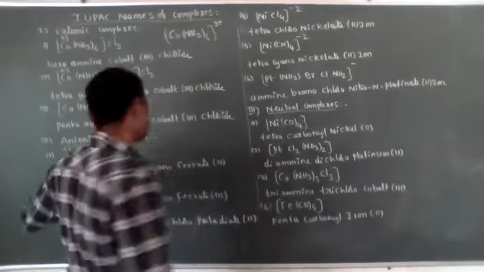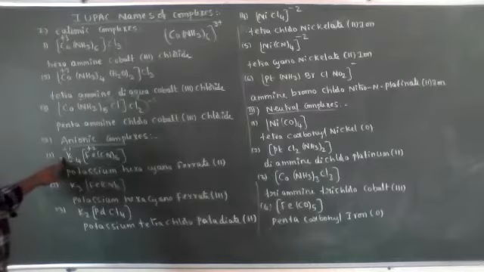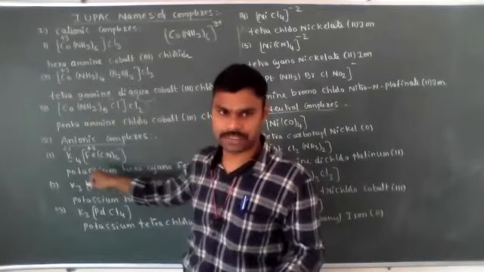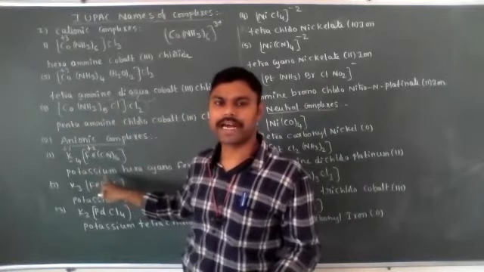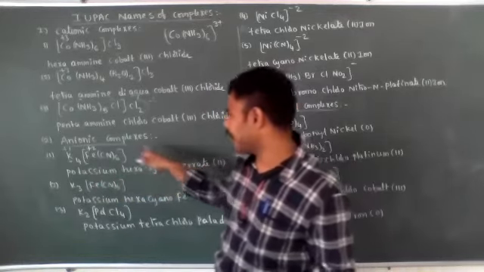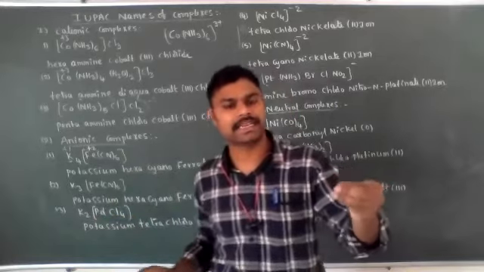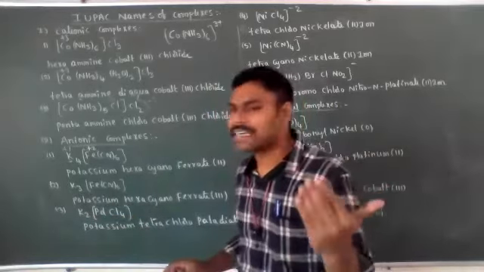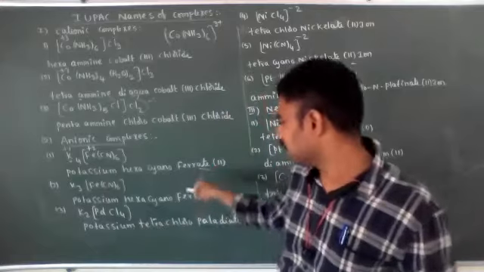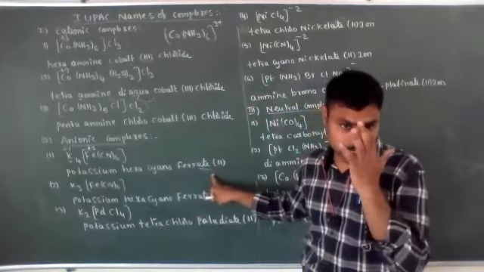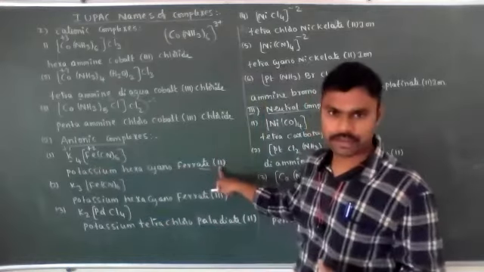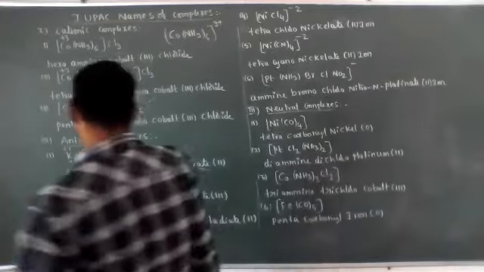Now its IUPAC name is: first we need to write the simple cation, the cationic sphere name. Simple cationic sphere name means no need to write tetra potassium. Simply potassium only write. Okay, potassium hexacyanoferrate, because in anionic complex compounds, the metal name, the central metal atom's Latin name, we need to consider and it ends with ate. Ferrate. Iron name belongs to ferrate. Okay, students, let's see, ferrate, what is the oxidation state? 2 common numbers.